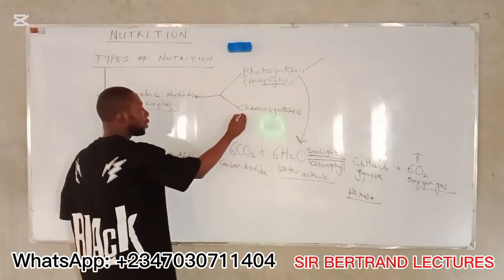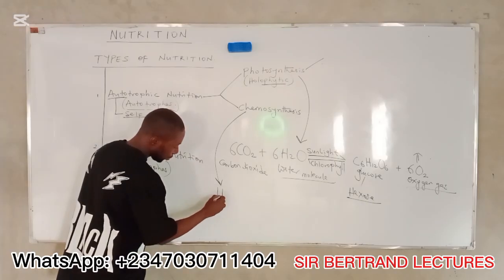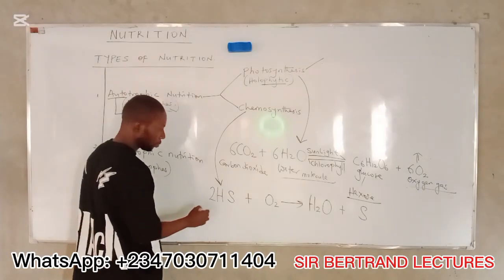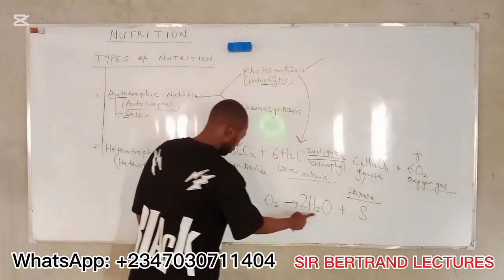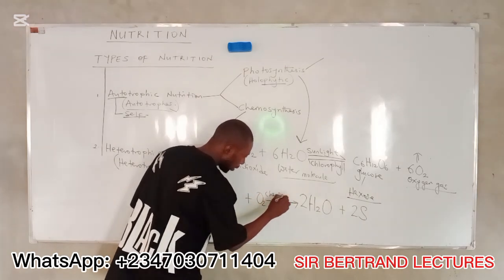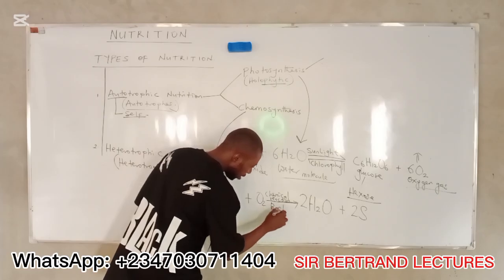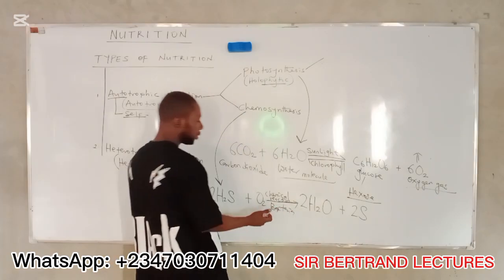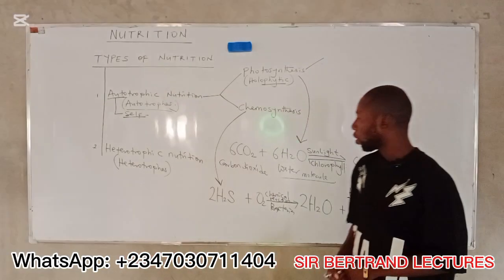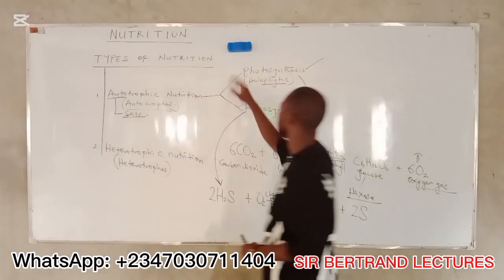The chemosynthesis equation can be written as this. Chemical reaction. Then we have here bacteria being the organism that exhibits this kind of autotrophic nutrition. All right, so that's the chemical equation that explains chemosynthesis.